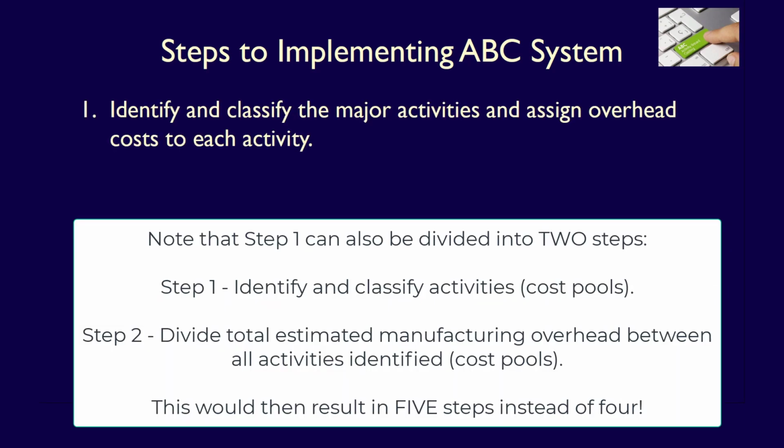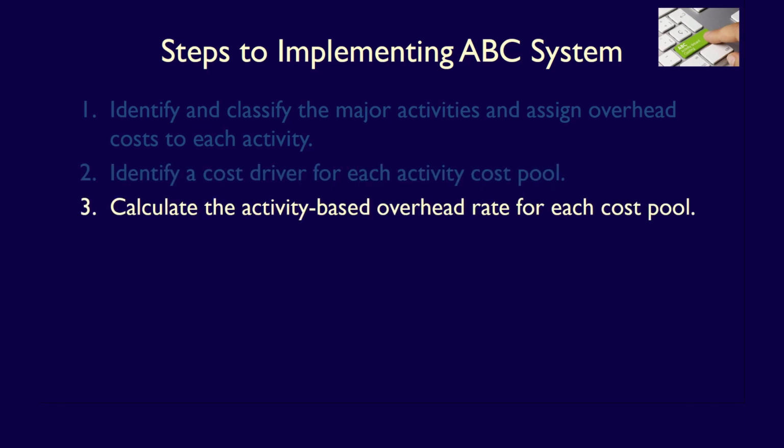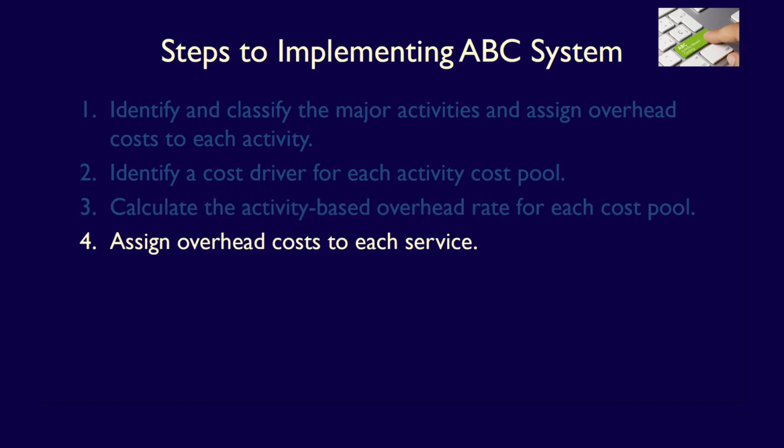Step 1 is to identify and classify the major activities and allocate overhead costs to each activity pool. Step 2 is to identify a relevant cost driver, also called an activity base, for each activity cost pool. Step 3 is to calculate the activity base rates for each cost pool, and Step 4 is to assign overhead costs to each. And here's the change: service instead of product. Let's apply activity-based costing to a service industry to demonstrate its applicability.